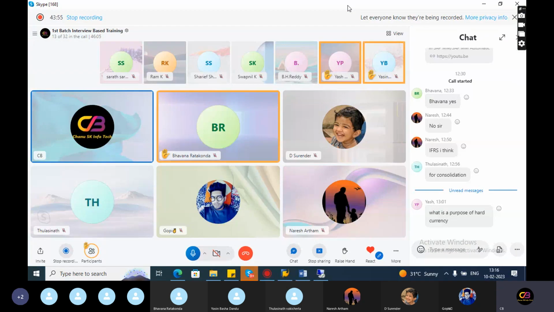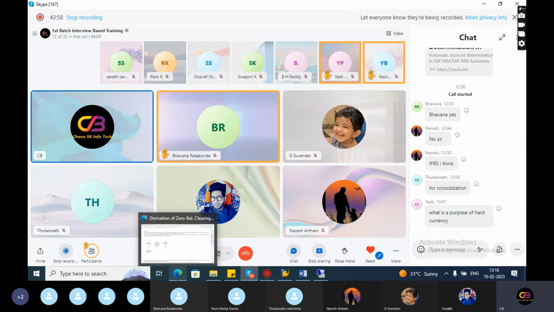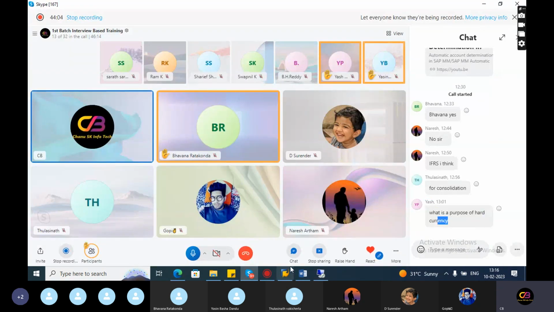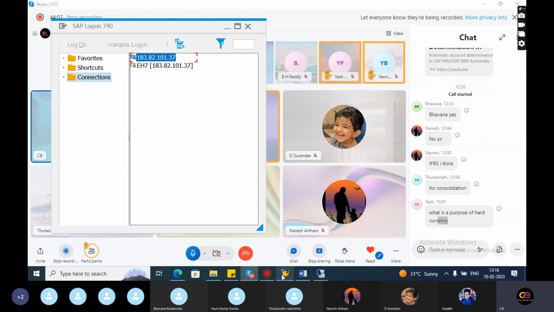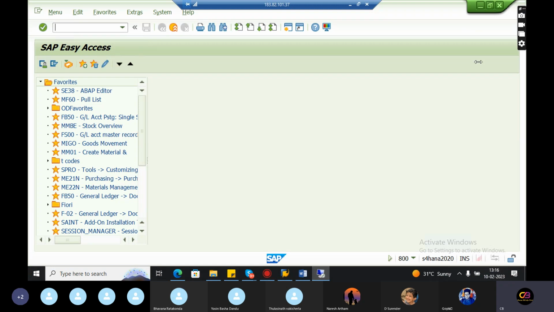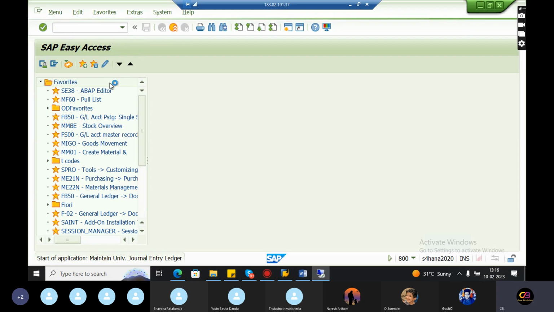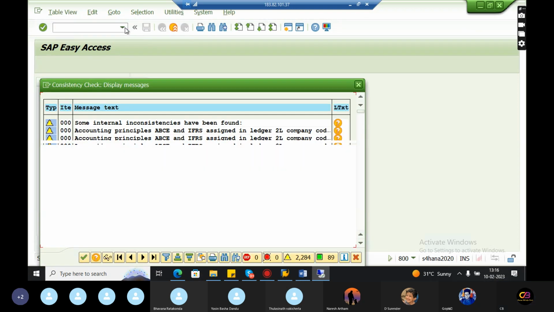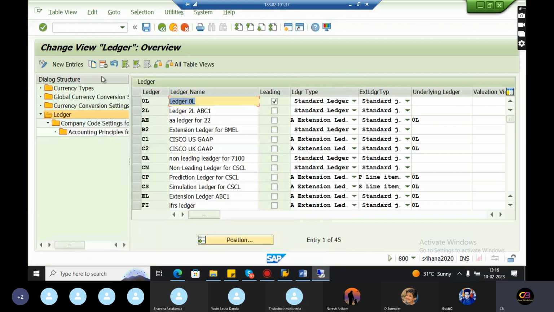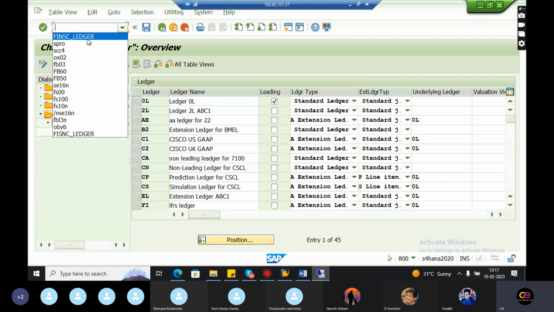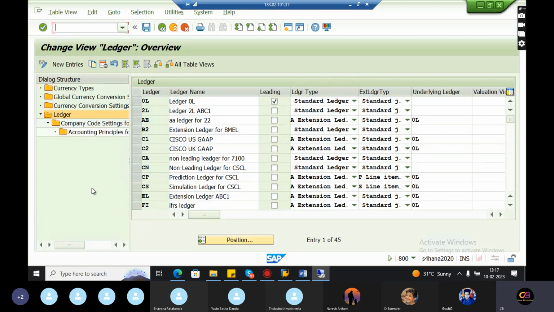But now I will explain the document splitting concept. Yes, somebody has mentioned currencies. Okay, so what is the purpose of hard currency, right? I will tell you. In SAP S4HANA, we have currencies. This is the T code. So what is the T code? The T code is FINC underscore ledger. Okay, this is the T code. So here you can do the configuration for currency types, ledgers, company codes, and accounting principle. These are all combinations. Okay, and go to currency types.